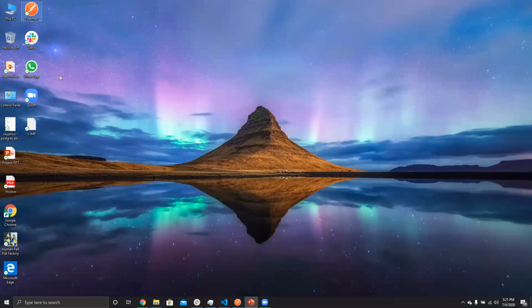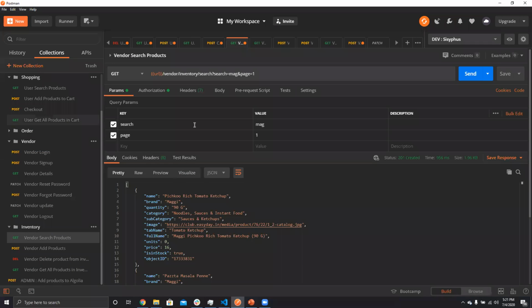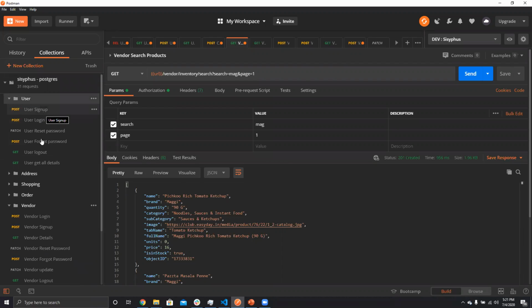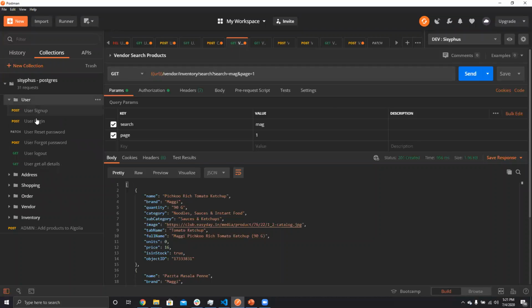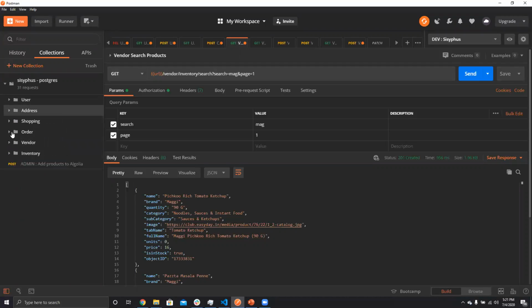Now we will move on to the demonstration. I'm assuming you can see my Postman screen here. Here is the user, and we have made all these things. The user can register, log in, reset password, forgot password, log out, and get his own details. Then there is address, which is the user address only. The user can add, update, delete, and get all these addresses.